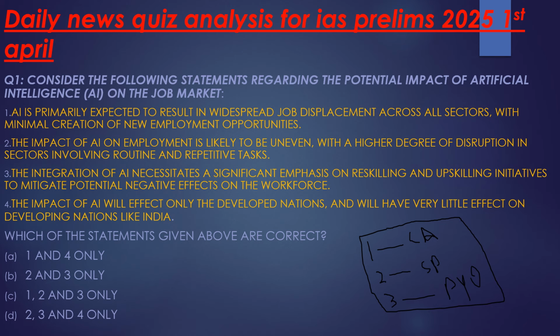Basically the discussion did not specifically talk about artificial intelligence and its impact. It actually talked about what has been the focus of the government on the labor market, what the Indian government has done with respect to that, and what the various challenges are with respect to the labor market in India, and finally it added how artificial intelligence can impact the labor market and labor security in our country.